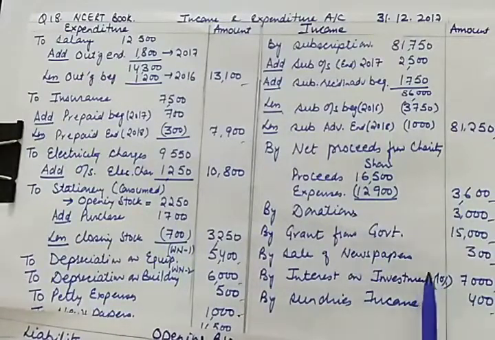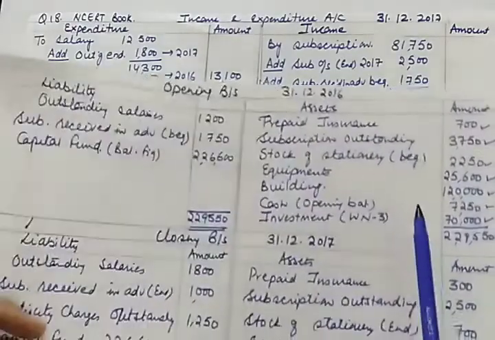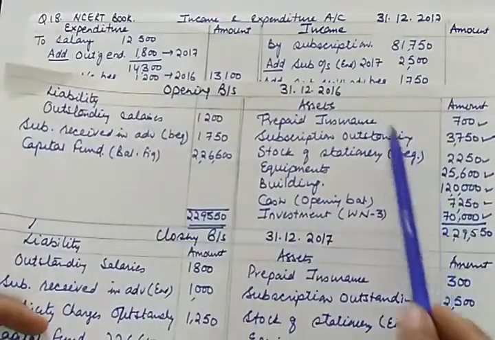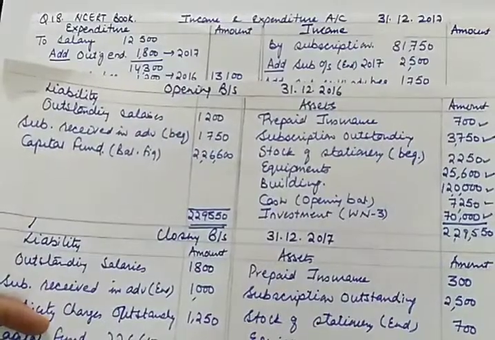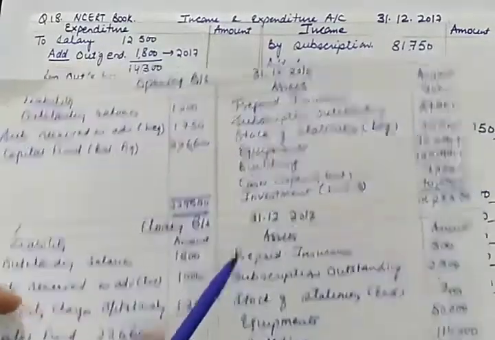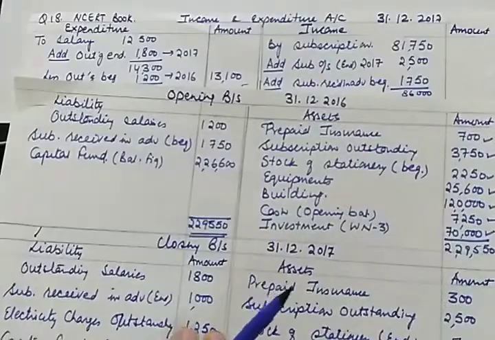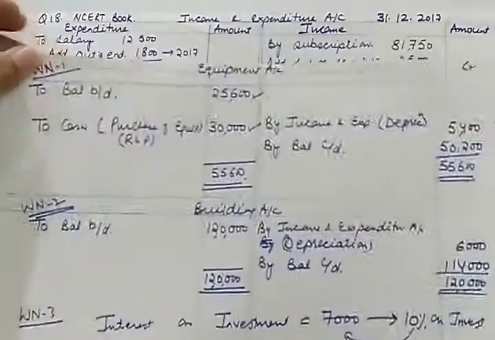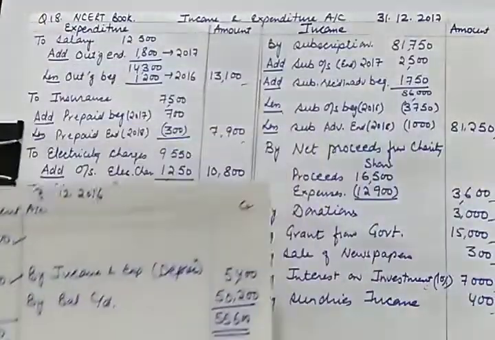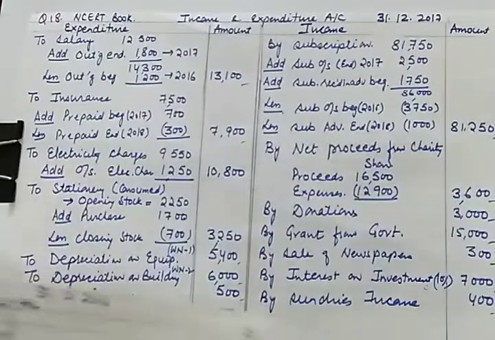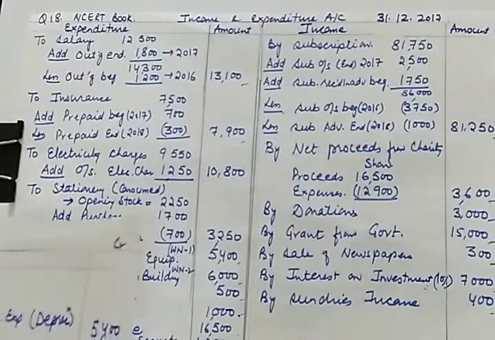This was hidden adjustment, and this investment has to be written in the opening balance sheet as well as in the closing balance sheet. And thereafter we have also prepared this equipment account. So these are the various steps to deal with these kinds of numericals.